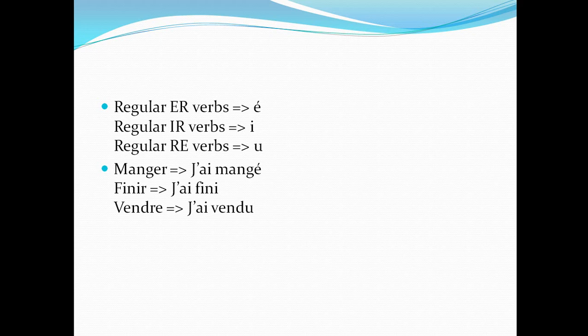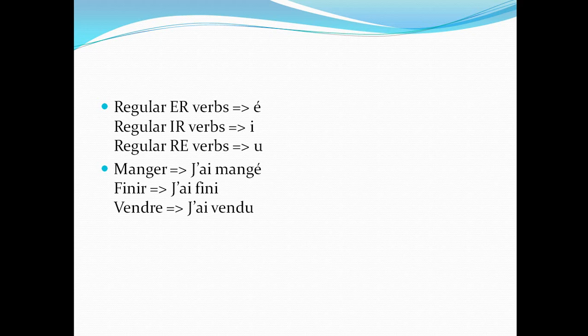We'll come to the next group of verbs, which is the ir verbs. We can pick finir. For the participe passé, we will drop the ir and, instead of ir, add i. So j'ai fini.